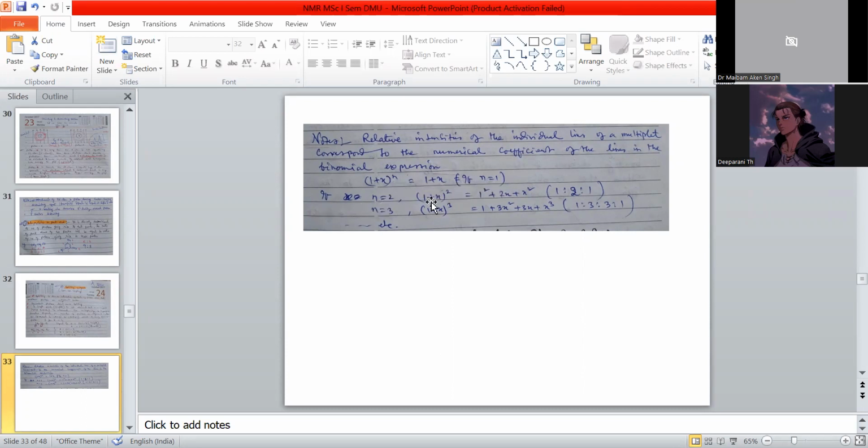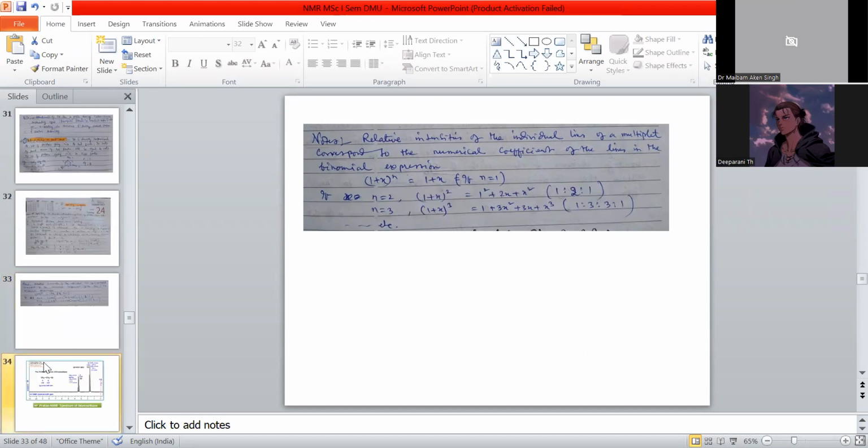If n equals 2, the coefficients are 1, 2, 1. This is another interpretation: 1 to 1, then 1 to 2 to 1. I will focus on this topic like this.